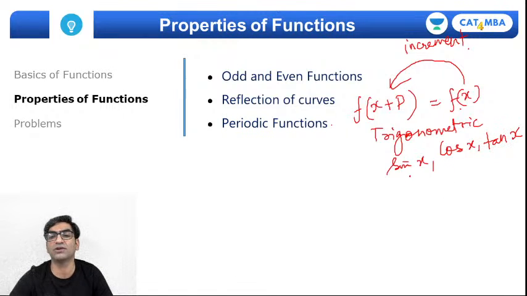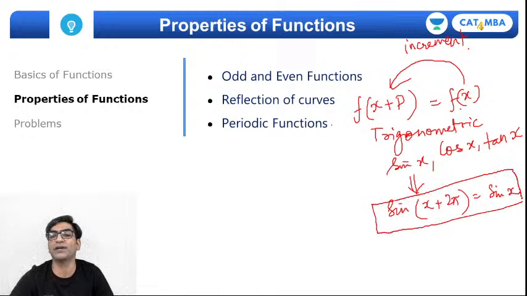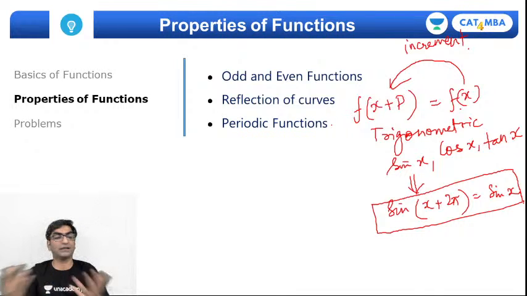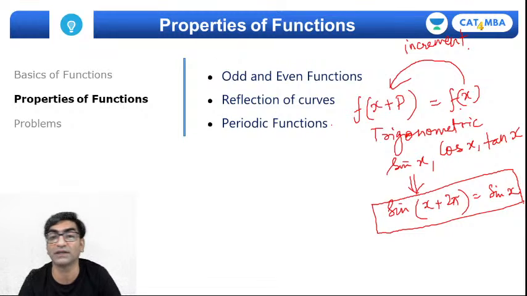Why? Now imagine sin x. If you write it as sin of x plus 2 pi, you will get sin x. Right? You can see I increased x by 2 pi, I increased the angle by 360 degrees, but the function value remains unchanged. That's when it's called a periodic function.